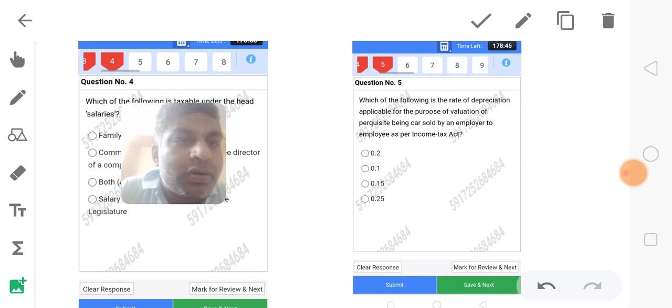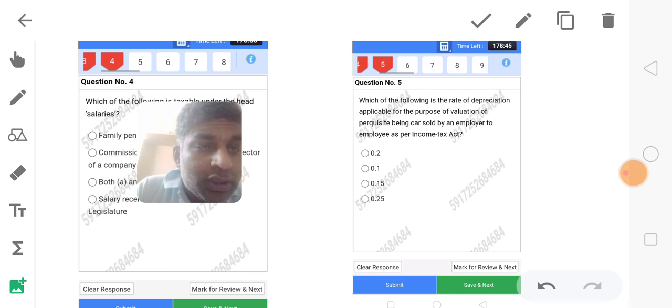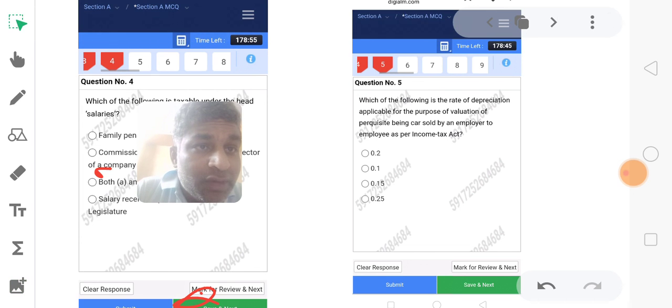Next we move into the fifth question. Question number 5: which of the following rates of depreciation is applicable for the purpose of valuation of purchase of a car sold by an employer to an employee as per the Income Tax Act? So I repeat the question again. This is related to salary income, the valuation of car purchase.